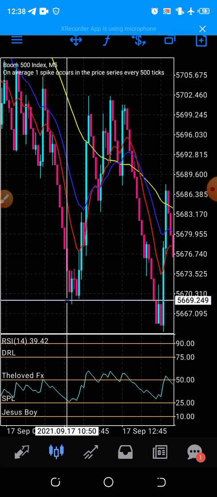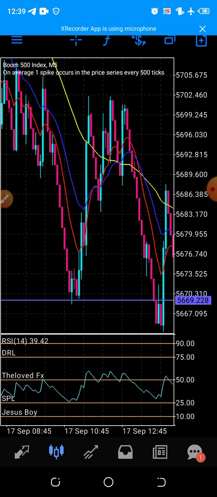Boom and Crash is not the real forex market. It's a simulation. It was designed, it follows an algorithm. So you can study the algorithm, master how it moves, then you begin to know. At times I will sit down and my instinct will tell me, if it's coming to a support, it must spike most of the time. Even though the spike is not going to be big, it will just have to react. So that is that.